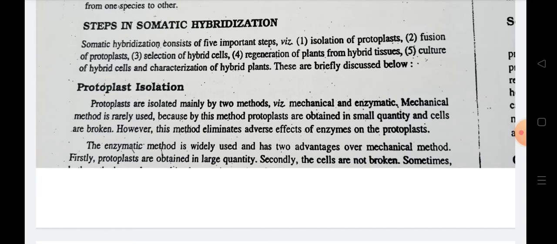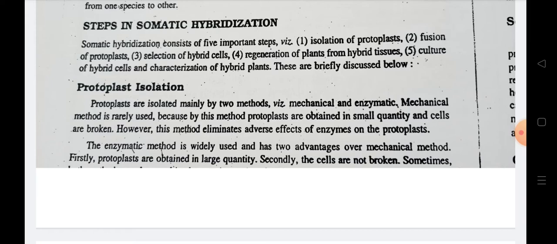The first point is protoplast isolation, in which we can follow two methods: the mechanical method or the enzymatic method. The mechanical method is rarely used, because in this method protoplasts are obtained in small quantity and cells are broken.